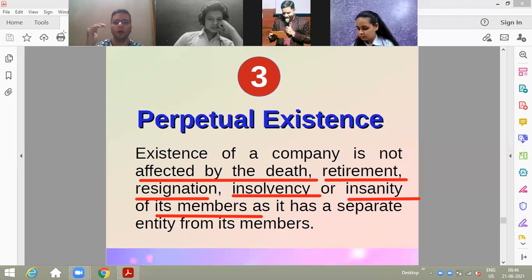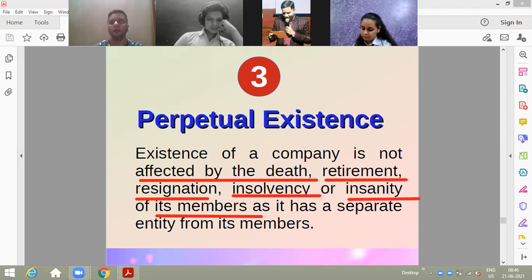This is called perpetual existence, which means that because the company is created by law, only law has a right to wind up that company.